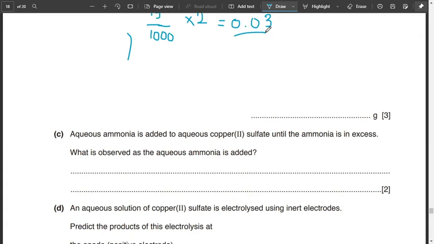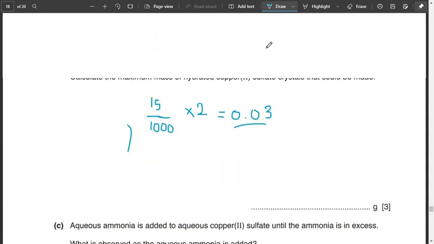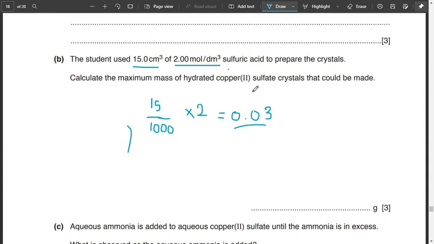Again, if you want me to repeat, I can, in case it's mind-boggling, because I understand it is.